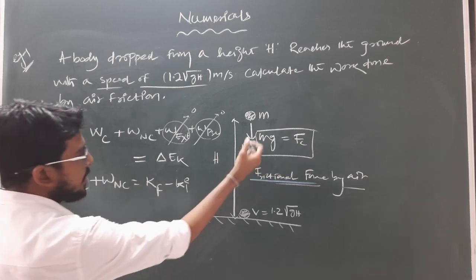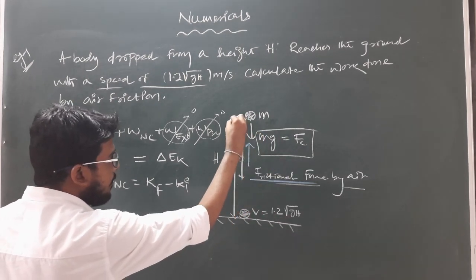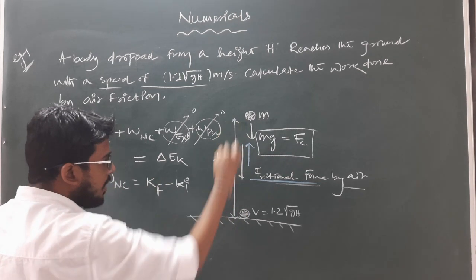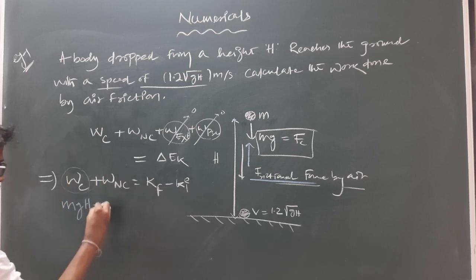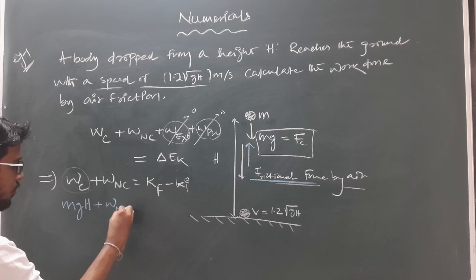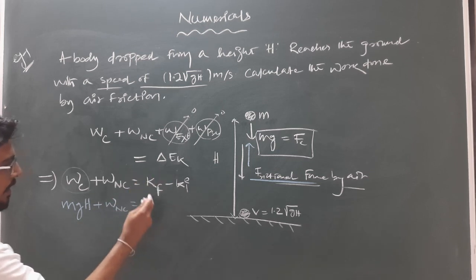So, the work done by the conservative force: the conservative force acts in the downward direction, that is mg, and the displacement of the body from height h to the ground is h. So work done by the conservative force will be mgh, plus the work done by the non-conservative force, the air friction, which we have to find out, equals the kinetic energy final.